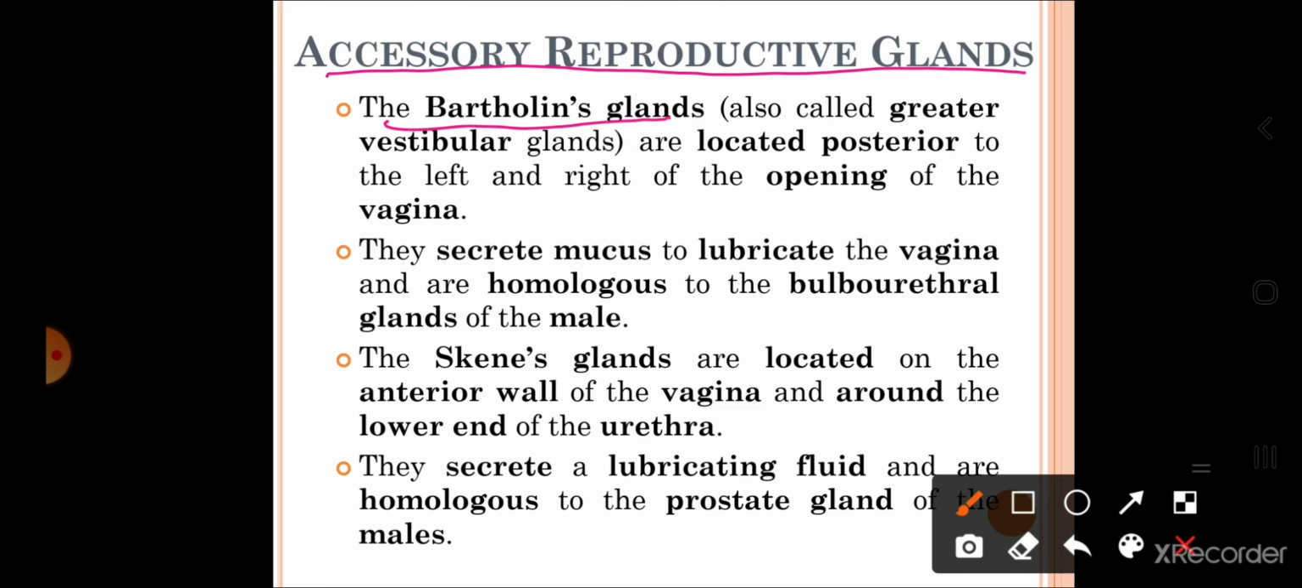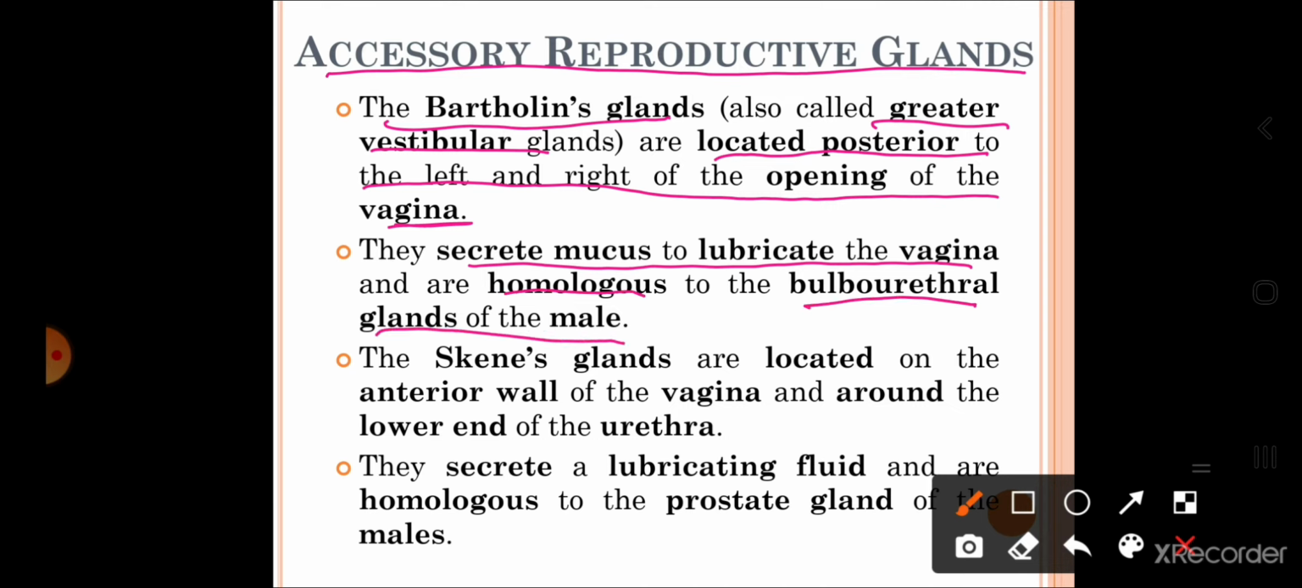The Bartholin's gland, which is also called the greater vestibular gland, is located posterior to the left and right opening of the vagina. So, one of the glands is the Bartholin's glands, which are located on the lateral sides of the opening of the vagina. Now, what is their secretion? They secrete mucus to lubricate the vagina, and they are homologous to the bulbourethral glands of the male. So, their secretion is mucus. This mucus lubricates the vagina.